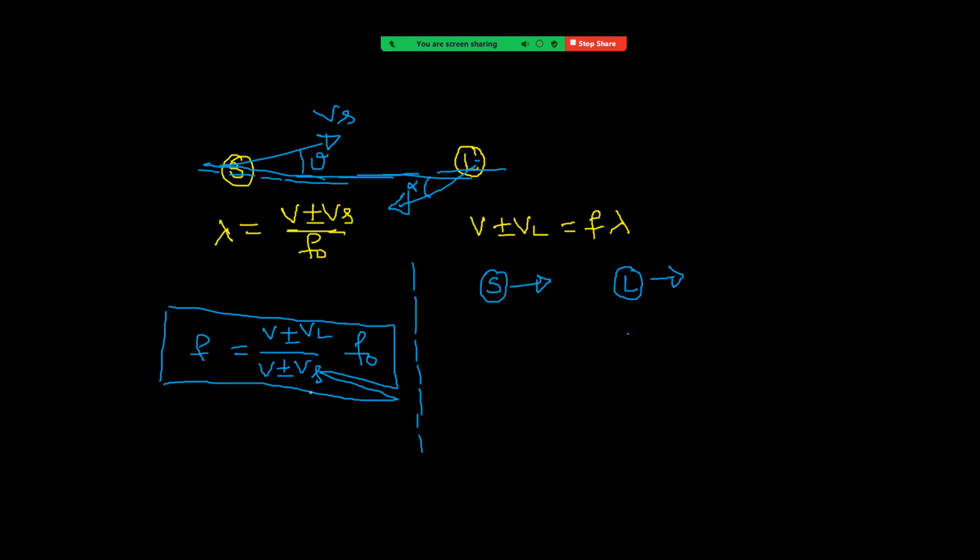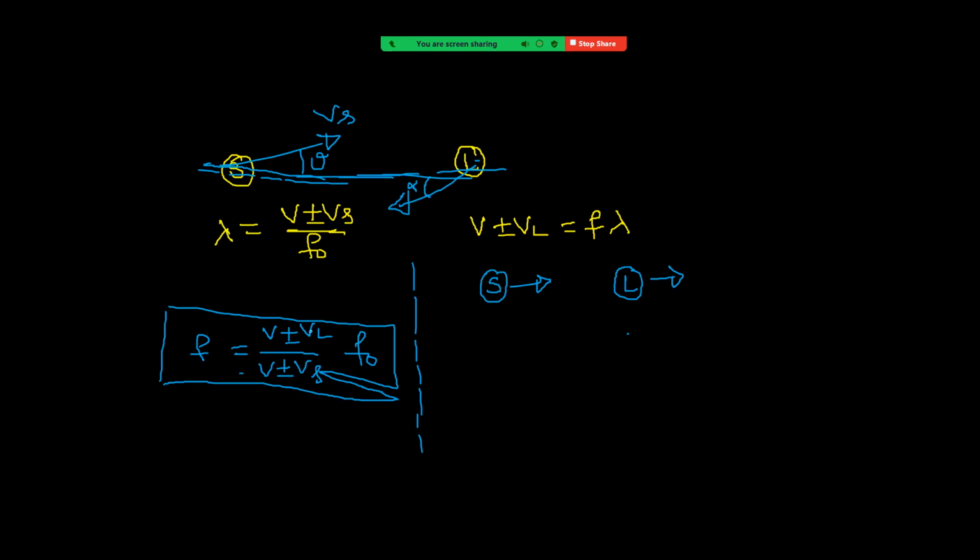That is less when we take V minus Vs. Next, if only the listener moves away from the source, then the frequency must decrease.